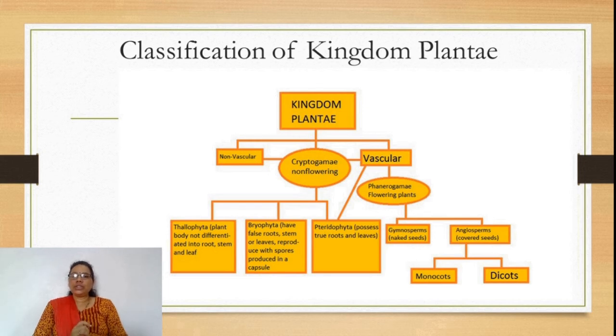The division angiosperm is divided into monocotyledons and dicotyledons, monocots and dicots. And here we know the whole classification of the plant kingdom, and I hope you understand the concept clearly.